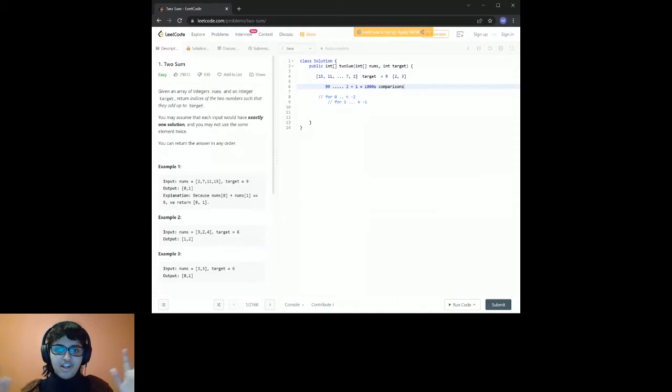So that's why I call it the low-hanging fruit of approaches. A smarter approach would be to solve this problem in one pass of the array. So if you have 100 elements, the ideal situation would be at most to do 100 comparisons.